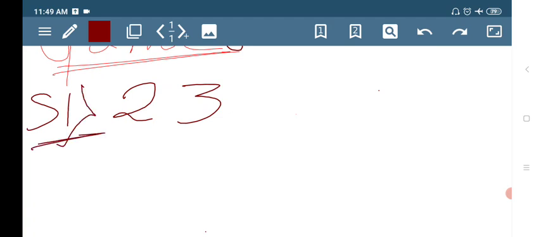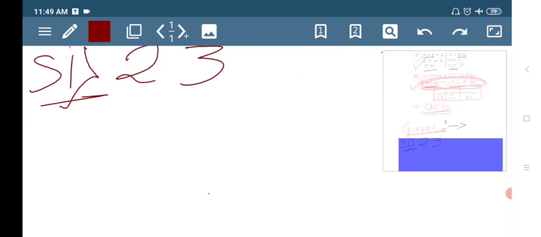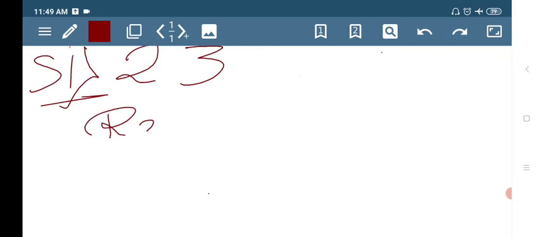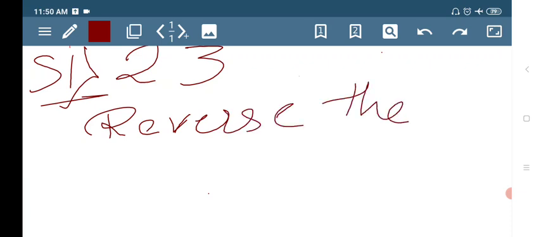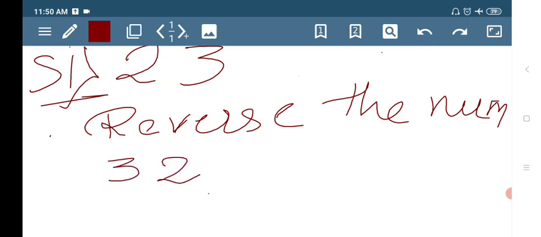I am taking 23. All right, now reverse that number. Reverse the above number. So 23, if you reverse it, it becomes 32. That is step 2.